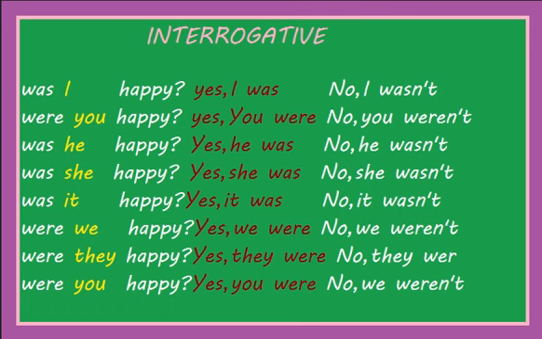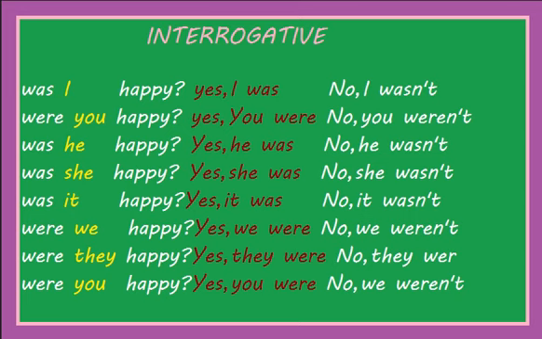So in the interrogative form, as we usually do, we just change places. What I mean is we put first the verb to be, and we form was I happy, for example. Was I happy? It's like a question, interrogative form, and the answers are yes I was, or if we use the contraction, no I wasn't. Were you happy? Yes you were, or no you weren't, using the contraction.